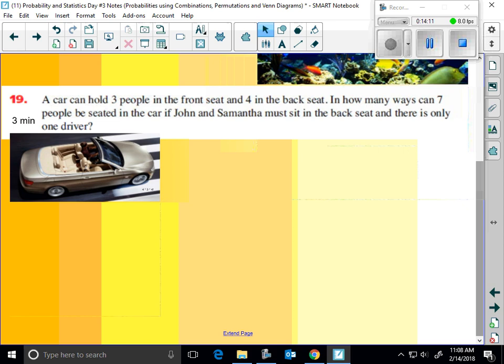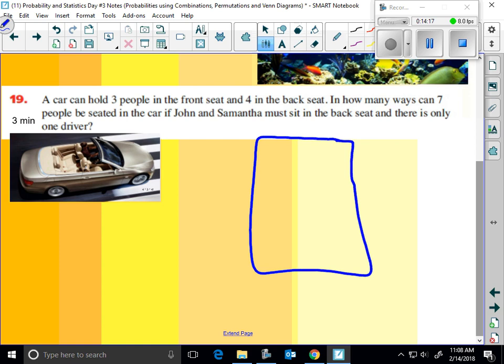A car can hold 3 people in the front seat and 4 in the back. 3 people in the front, 4 in the back. In how many ways can 7 people be seated in the car if John and Samantha are in the back seat? Meaning they can be in any one of the back seats. So let's throw John and Samantha back here.